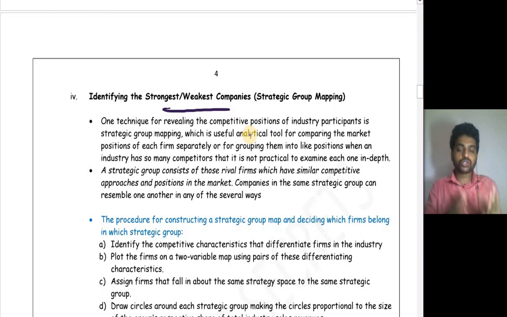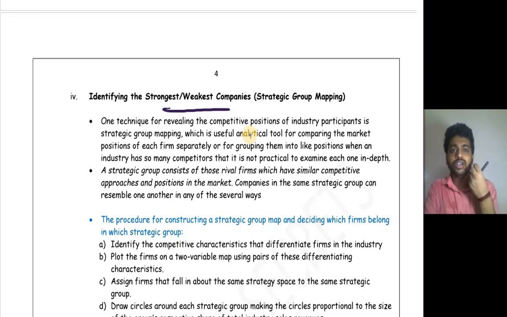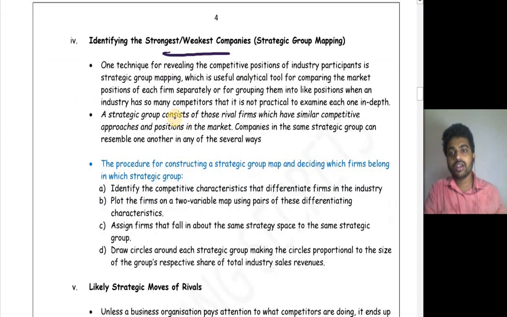If the industry is so small and only a few people are there as competitors, then you can analyze one by one. But if the industry is so huge, so many people are there, then what you will do, you will group the similar kind of firms which use the same kind of strategy, might be the same kind of industrial technology, etc. You will group them and analyze based on group and you will give the rank for those particular groups. Okay. One technique for revealing the competitive position of industry participants is strategic group mapping, which is a